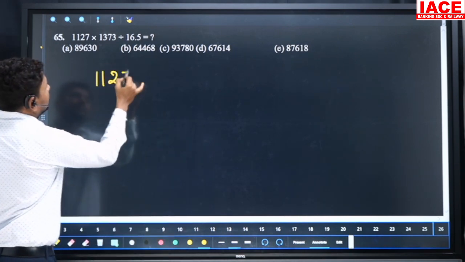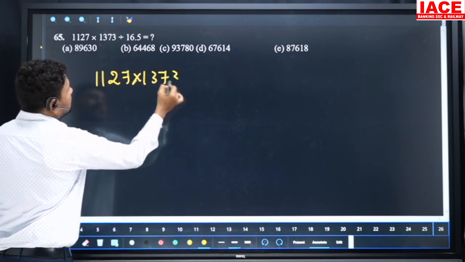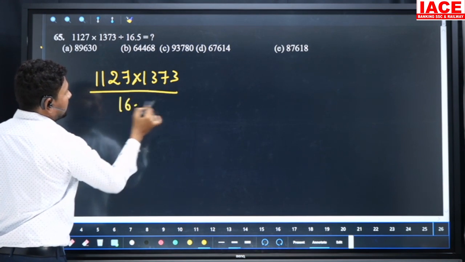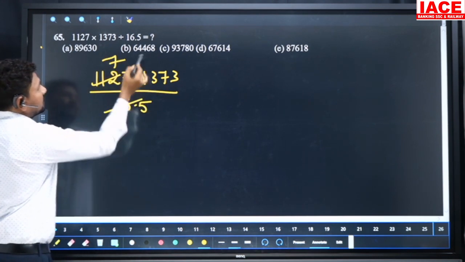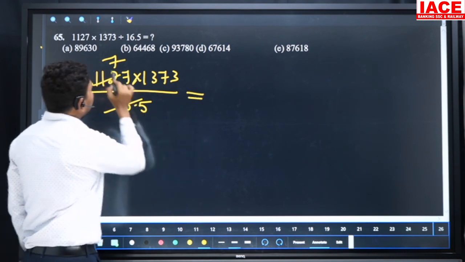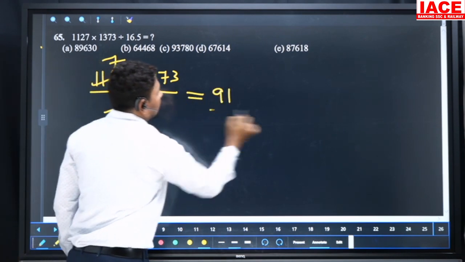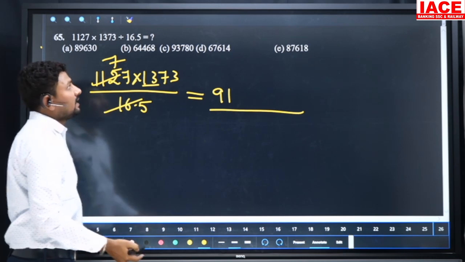Next, 1127 into 1373 divided by 16.5. Then same, it is 7 times. 7 into 1373 we should multiply. 7 into 13 will get 91. More than that, our answer is more than 91. Our option is C.